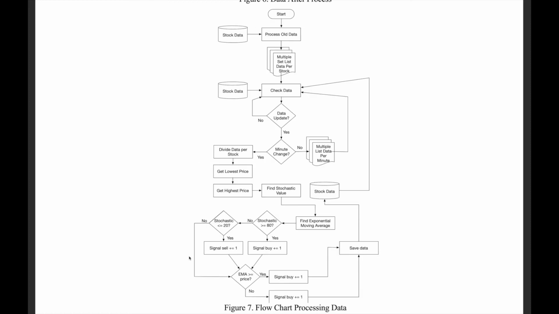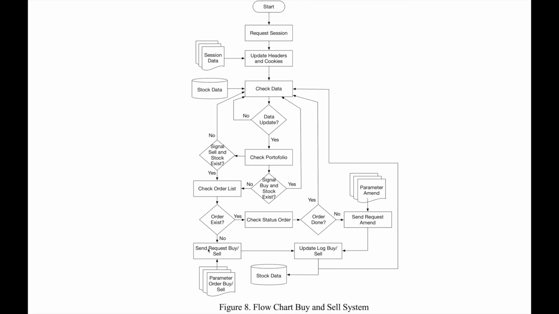This is the flowchart for processing data. The system will first process old data, and after that, it will check data from the scraping that we explained before. If the data has an update per minute, it will find the value for the stochastic and exponential moving average, and the system will give the decision: a buy signal, a sell signal, or no signal. After that, it will save the data to the database, and this will loop until the trade market closes.